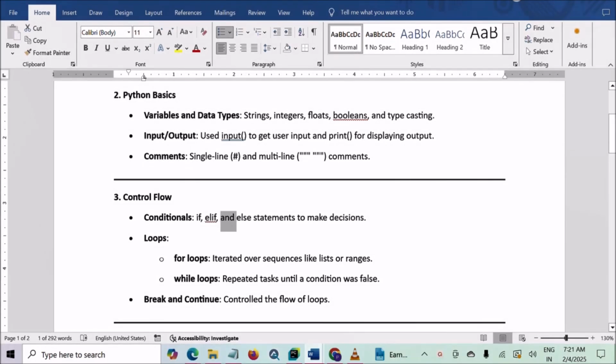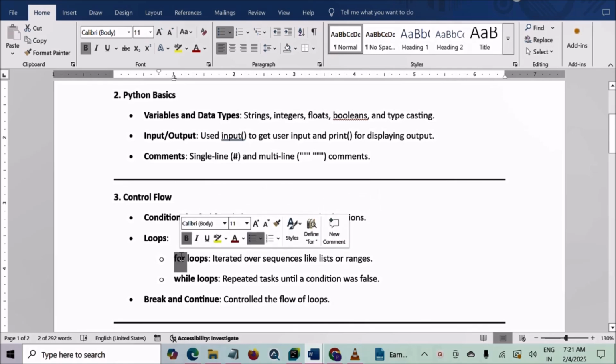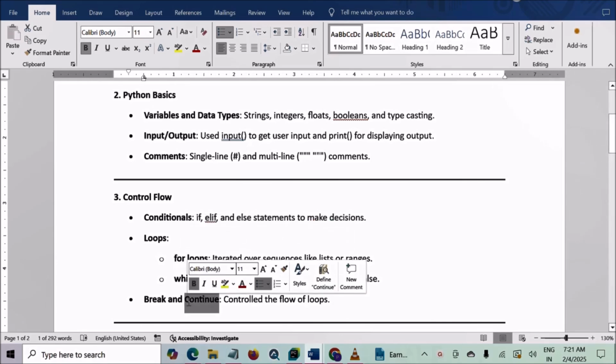Then in the control flow section, we tackled decision making with conditionals: if, elif, and else statements to make decisions, and loops: for loop and while loop, gaining control over repetitive tasks with break and continue statements. Break and continue statements we use to control the flow of loops.